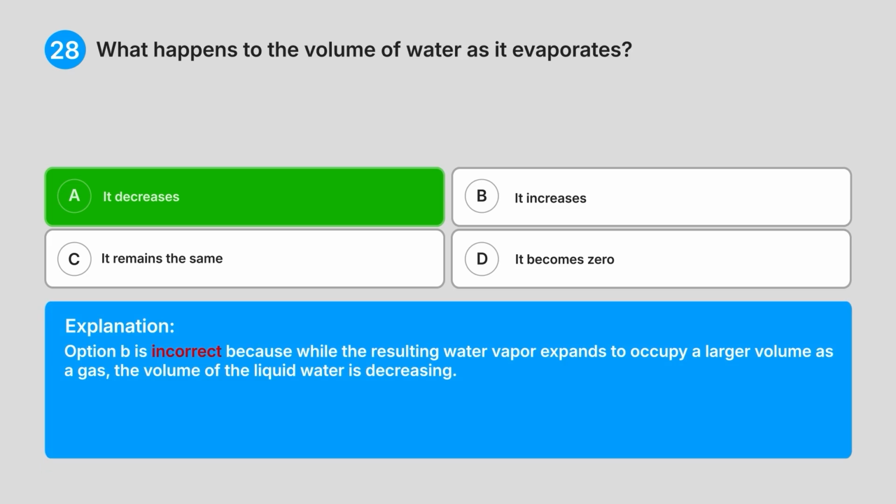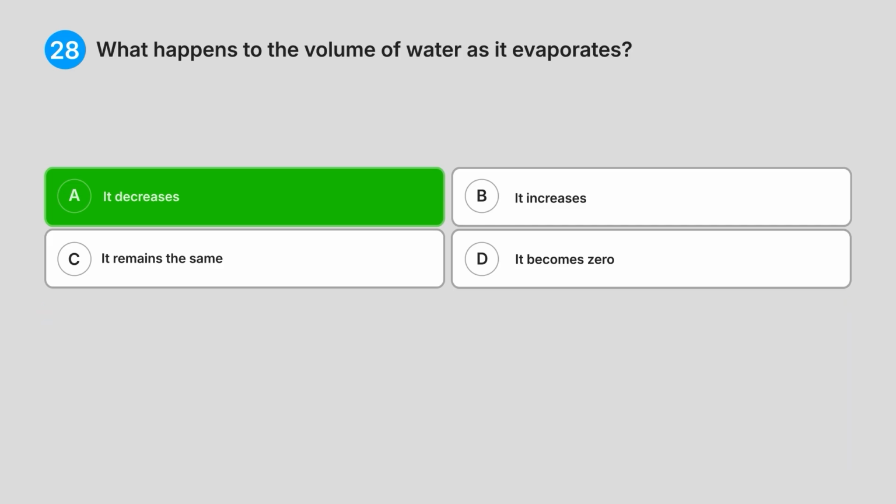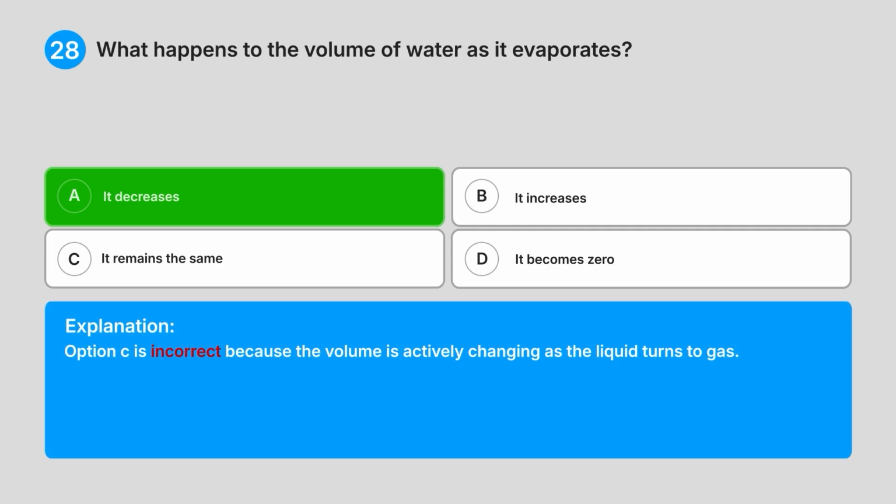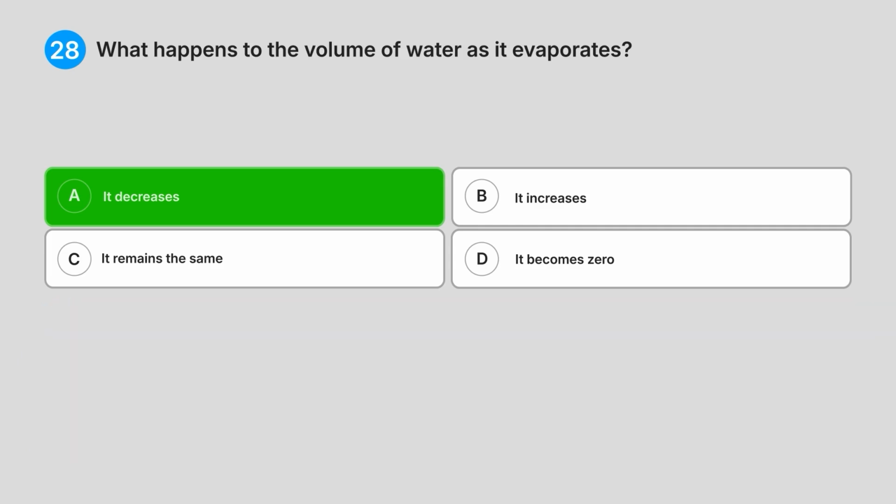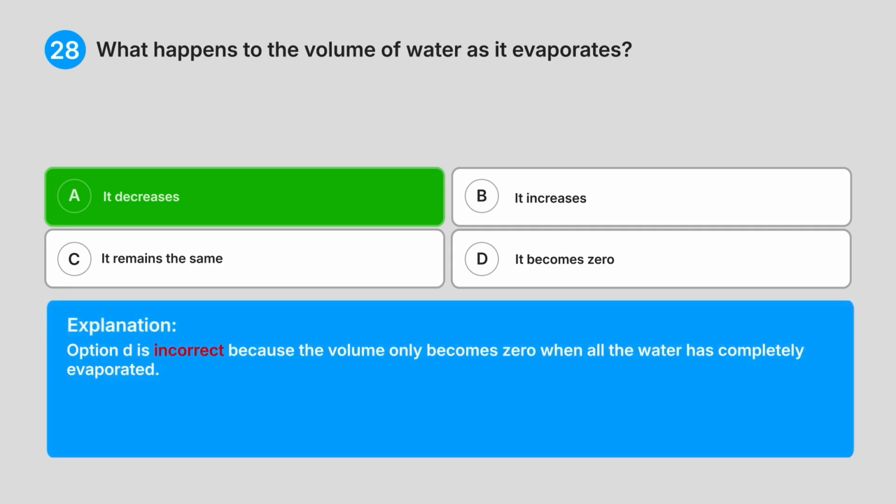Option B is incorrect because while the resulting water vapour expands to occupy a larger volume as a gas, the volume of the liquid water is decreasing. Option C is incorrect because the volume is actively changing as the liquid turns to gas. Option D is incorrect because the volume only becomes zero when all the water has completely evaporated.